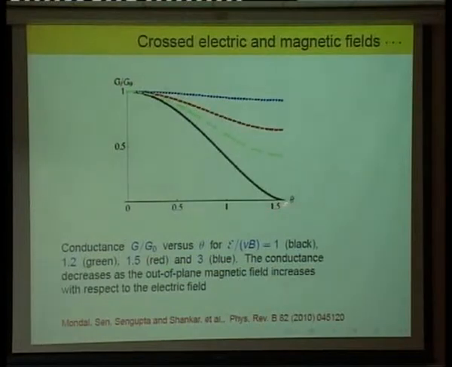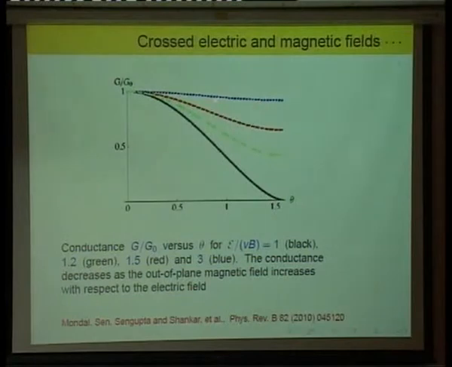At that point, as I said, you will just get Landau levels and there will be no conductance across the system. That happens for the weakest electric field plot. When E by Vb is 1, that's the black curve. Beyond a certain angle, which is pi by 2 actually, you don't get any conductance.